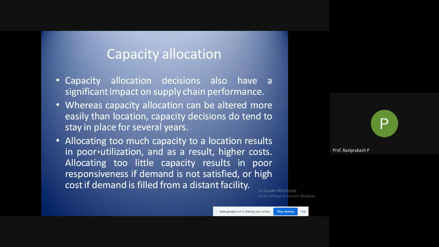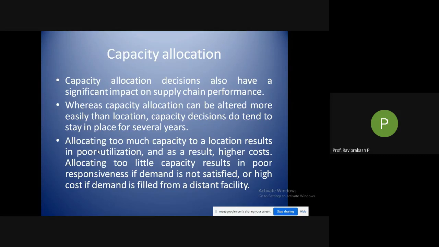So in essence, what they are telling here is that the capacity could be increased or decreased as and when required. So it is easier than changing the facility, the location of the facility. Okay, the capacity can be varied, but the location may not be varied because of too many parameters involved, or too many problems involved. Instead of parameters, I could call them problems. Too many problems are involved in change of location, but increase or decrease of capacity can be done.